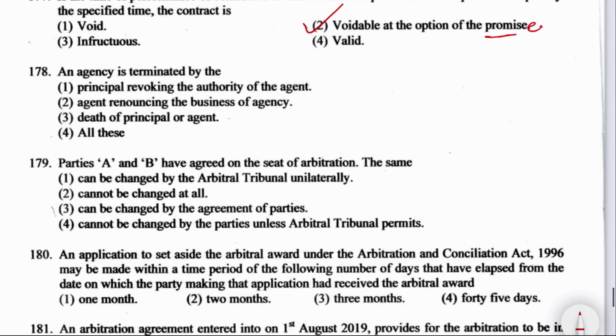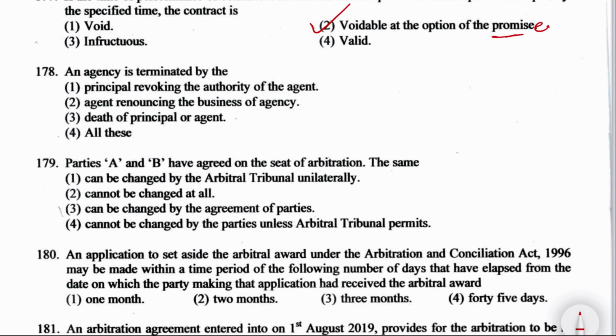Next question is from agency. Question number 178. An agency is terminated by the principal revoking the authority of the agent, agent renouncing the business of agency, death of the principal or agent, or all of the above. Right answer is all of the above, and it is mentioned where? Section 201, agency, termination of agency. Next question, question number 179. Parties A and B have agreed on the seat of arbitration.